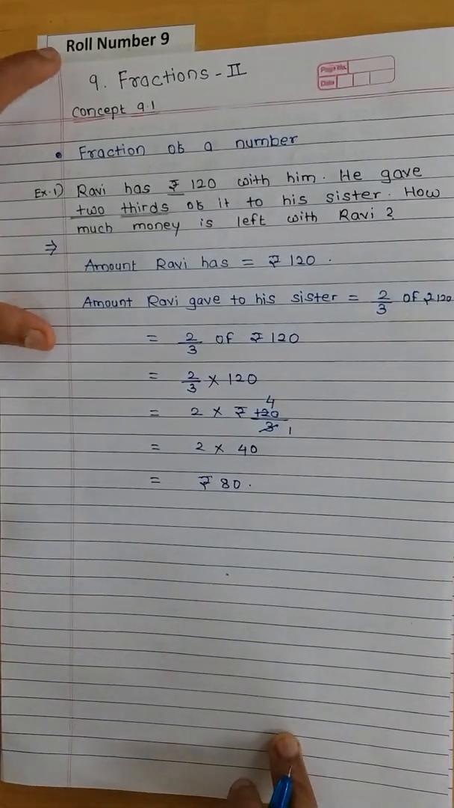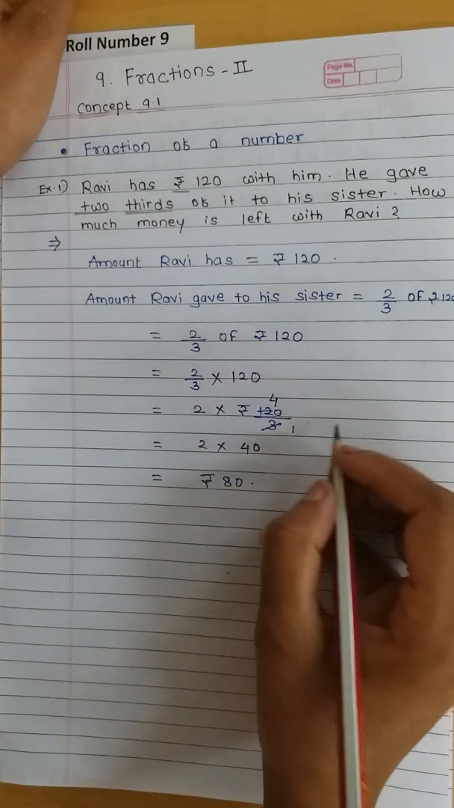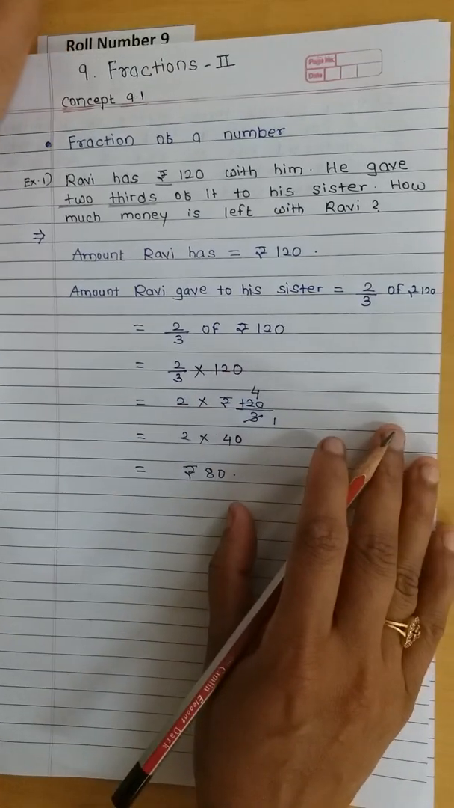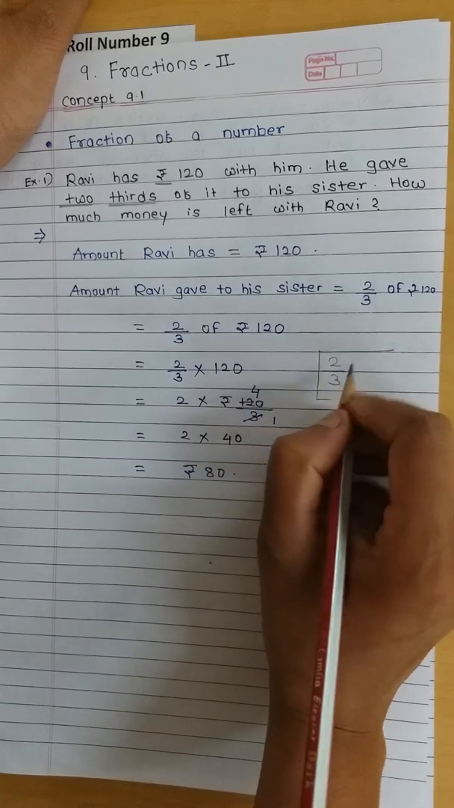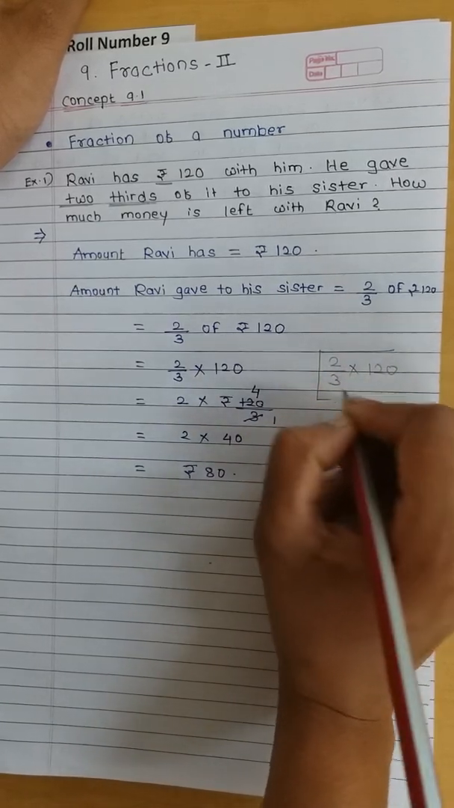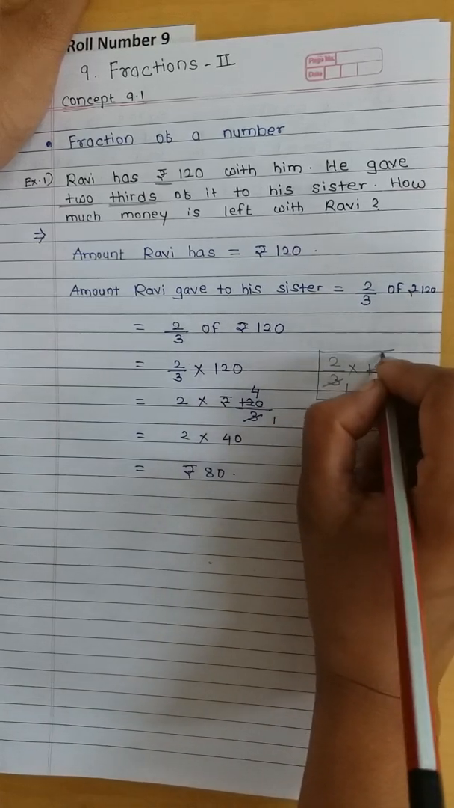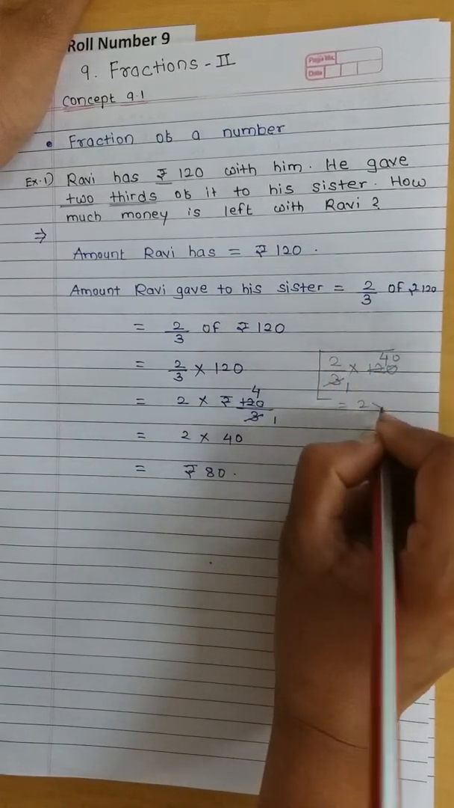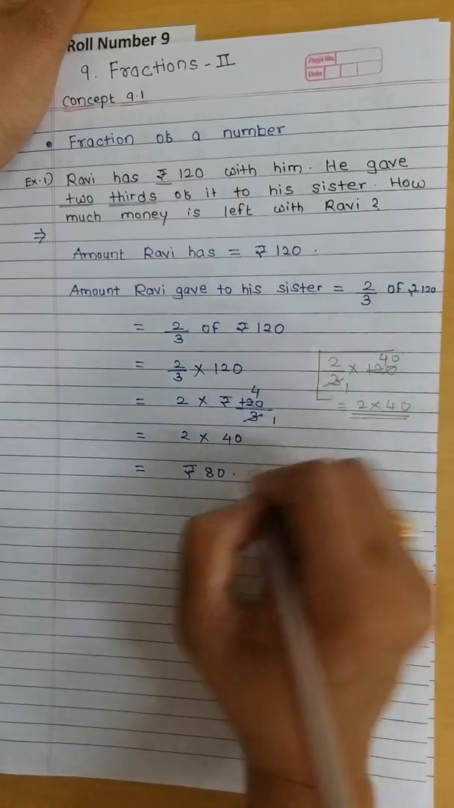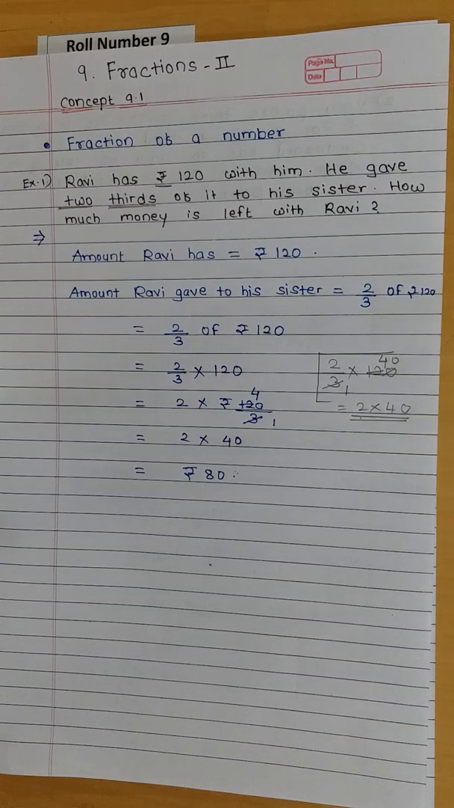My dear students, shall I show you one more shortcut trick to solve? I will show using a pencil. Whenever you have such types of examples, you can do it directly here. 2 by 3 multiplied by 120. You can start the table of 3. 3 1s are 3, 3 2s are 6, 3 3s are 9, 3 4s are 12. Put 0 as it is. So 2 multiplied by 40 is nothing but 80. Same answer. Correct? So this is a shortcut trick. You can do it like this also.